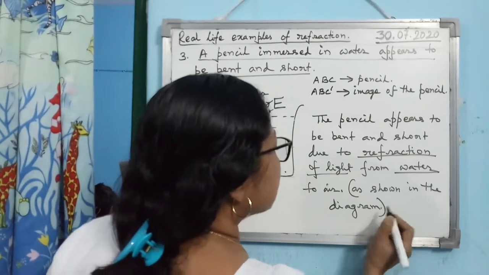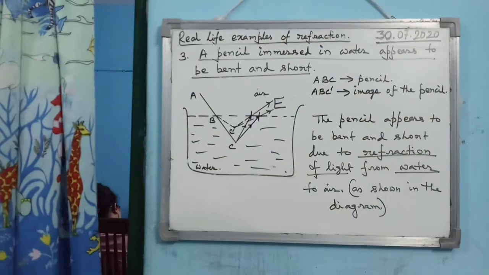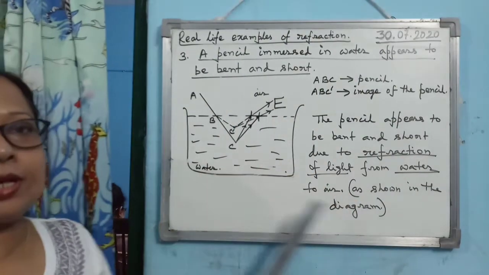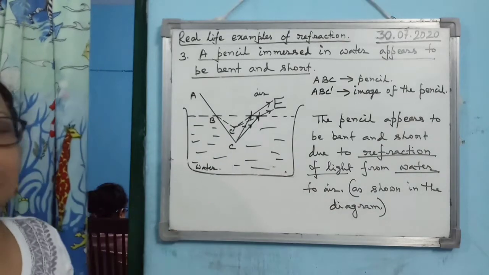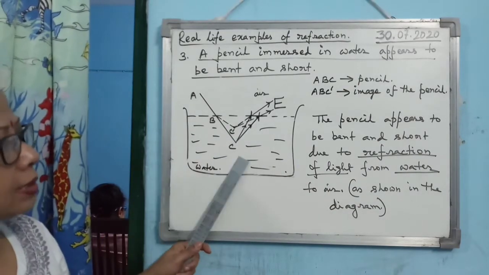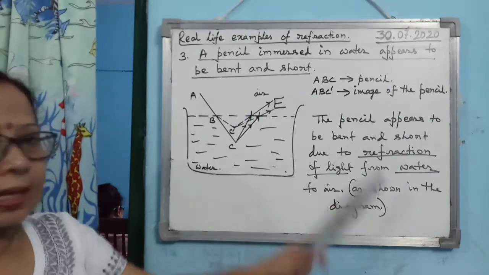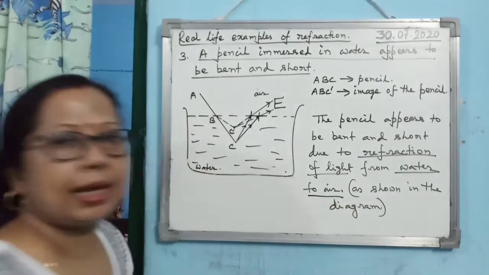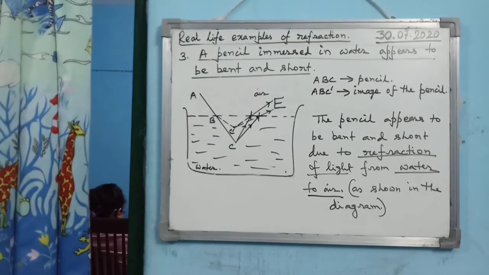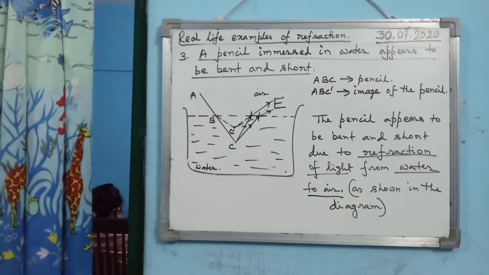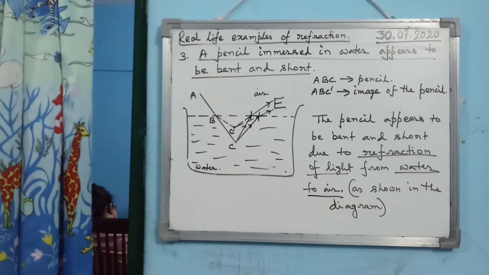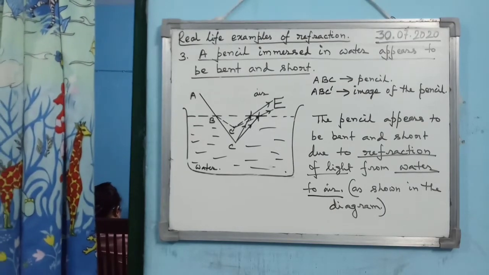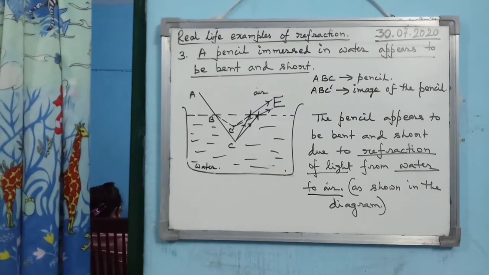Is that clear? So this is the simple way you can inform the examiner that you know why the pencil appears to be bent and short. So draw this diagram and write down the cause like this. And these are the key words. Do not forget to underline them. Okay. So this is the cause why a straight line or straight rod, anything you immerse in water, appears to be bent and short.